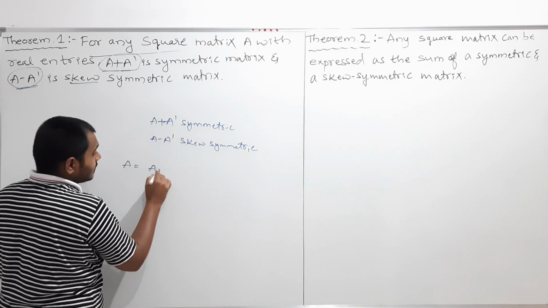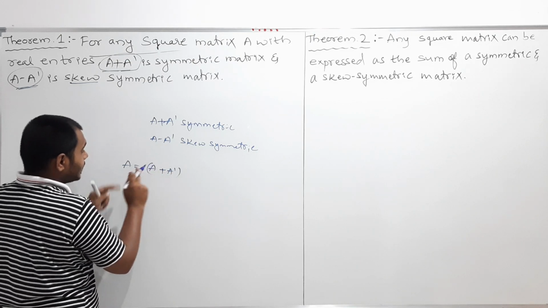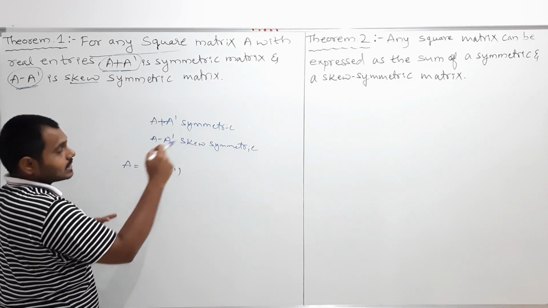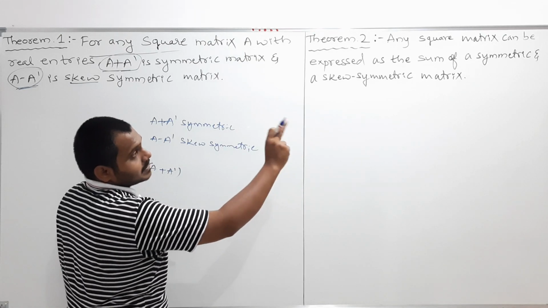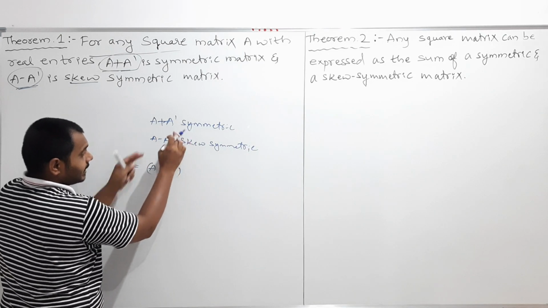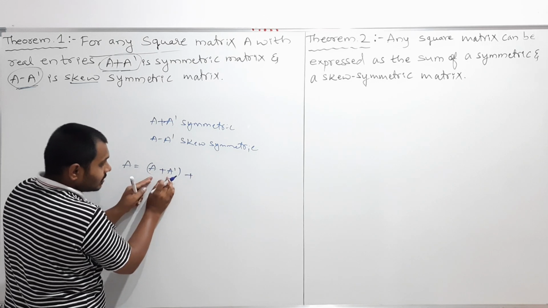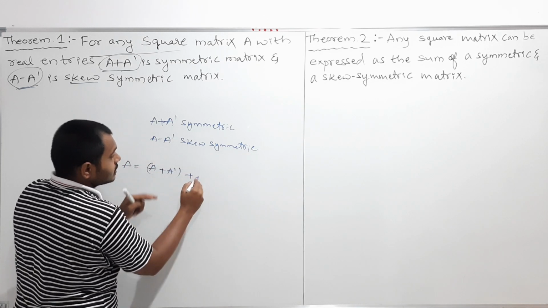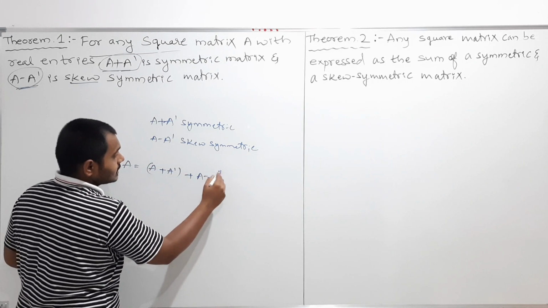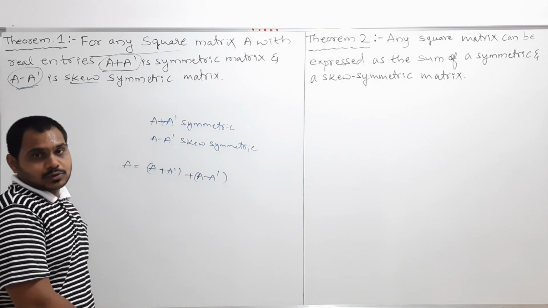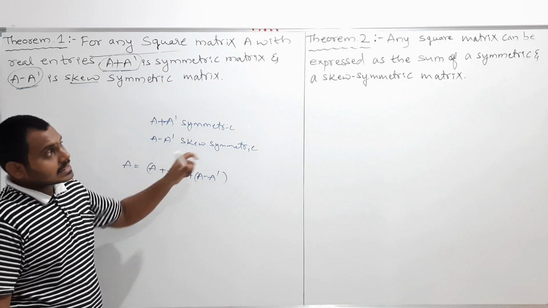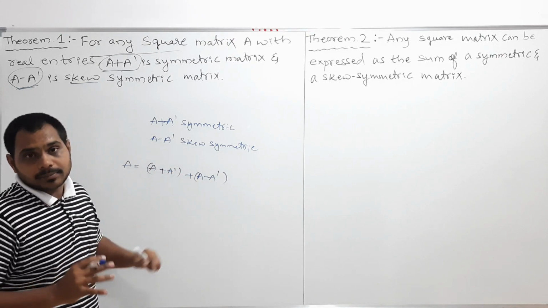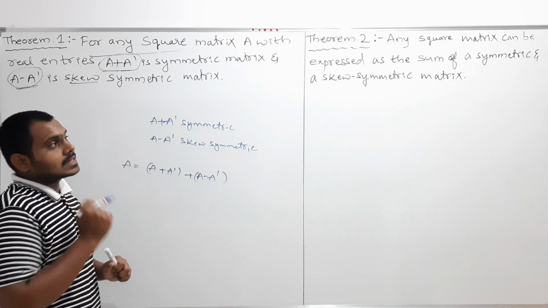So A plus A dash, where I am taking A as any square matrix, can be expressed as the sum of a symmetric and a skew symmetric matrix, that is A minus A transpose. This is not accurate, I am just discussing what happens if I write like this.